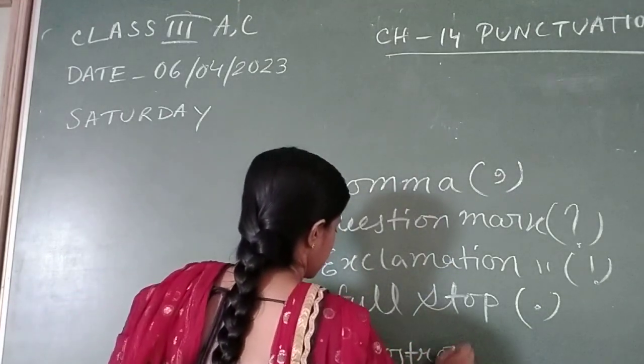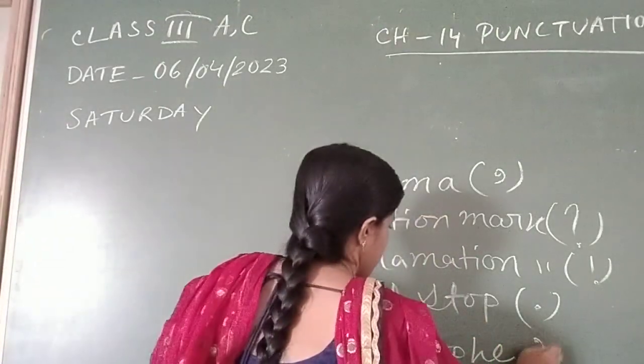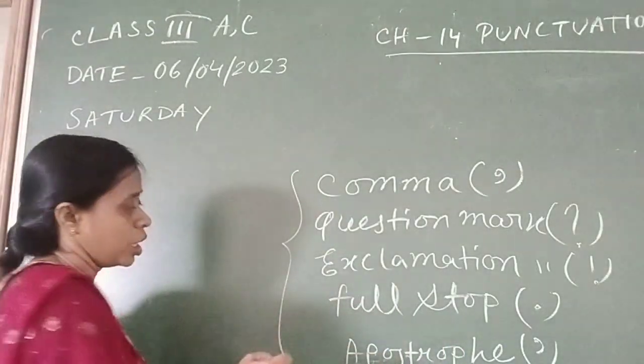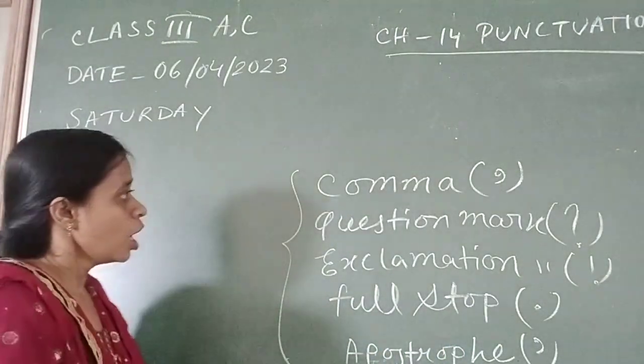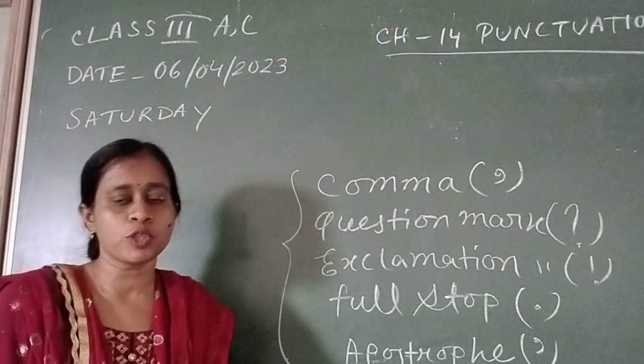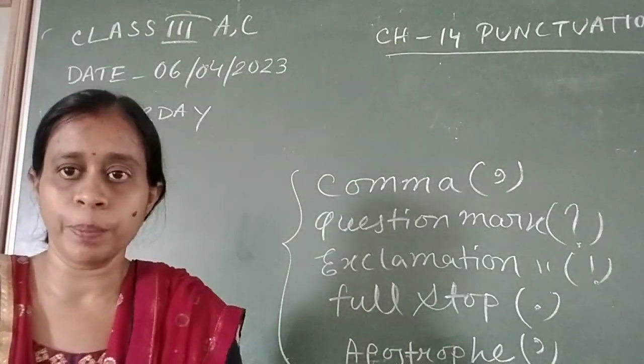You have learned about these punctuation marks in your class. More punctuation marks are there, but in your book only these marks are mentioned.